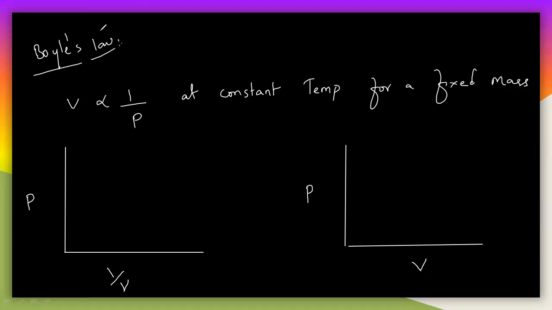So first of all, what is the graph here? V is inversely related to P. I can also write that P is inversely related to V. There is no difference here.